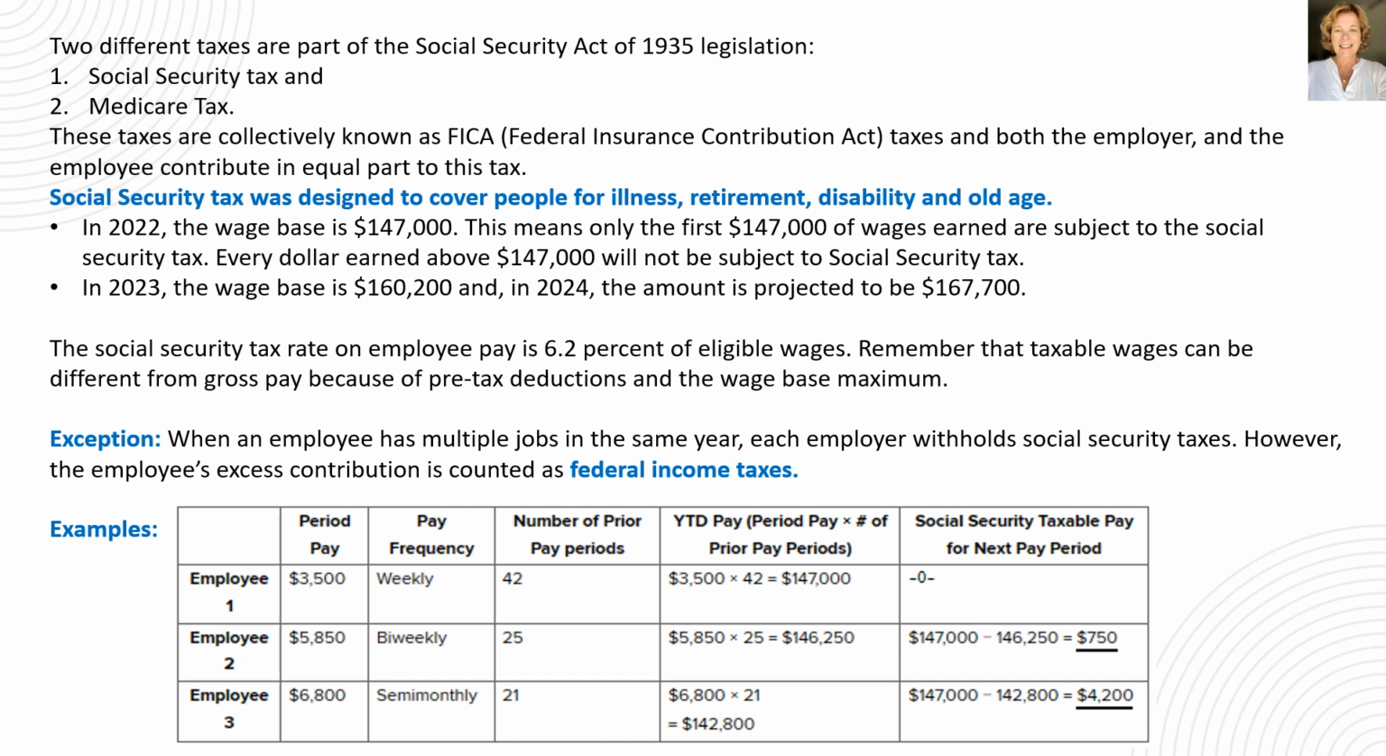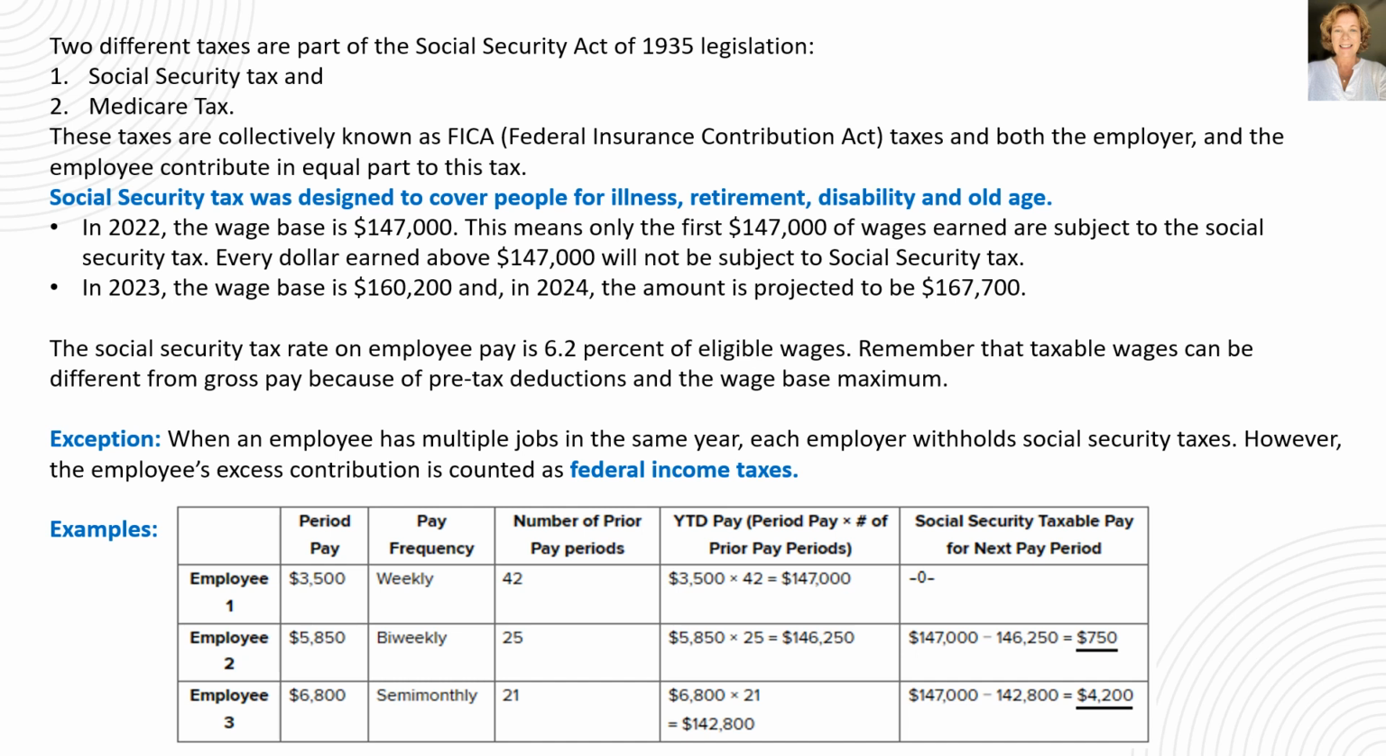Let's take a look at how you would calculate the Social Security tax in the following example for 3 employees. Employee number 1 has a period wage of $3,500 and had 42 prior pay periods for a total wage of $147,000. During the 43rd payroll period, the employee hits the maximum wage base for Social Security of $147,000 for 2022 and $0 of the wages for the 43rd payroll period are subject to Social Security tax.